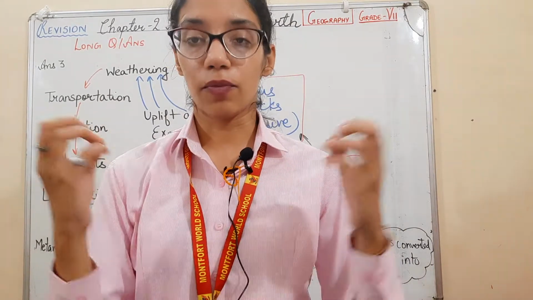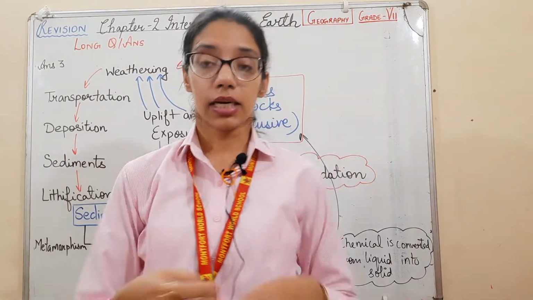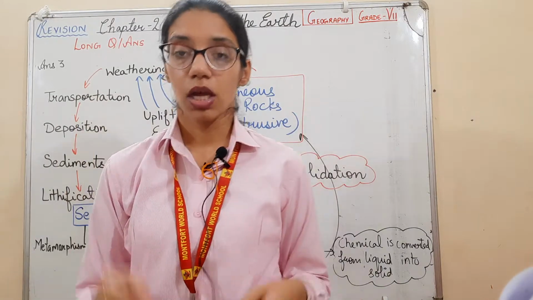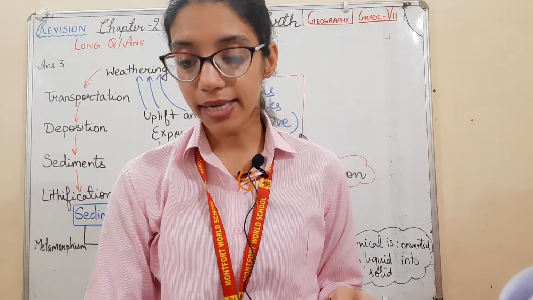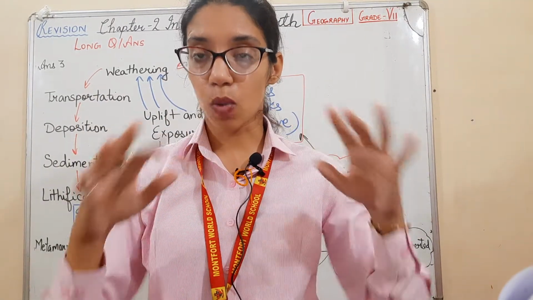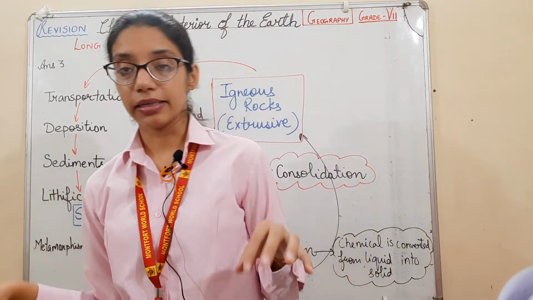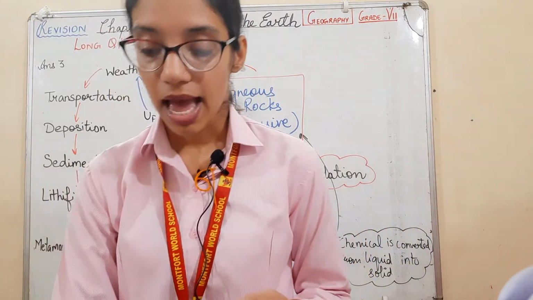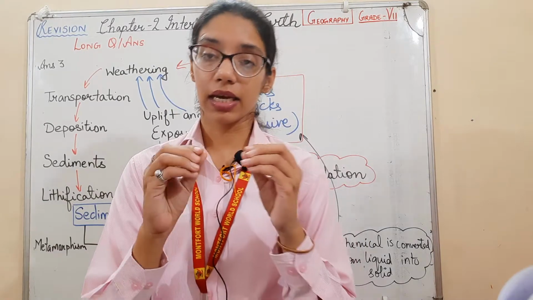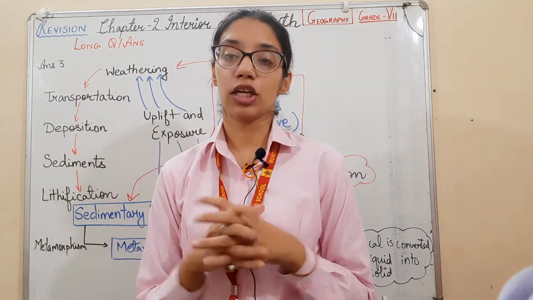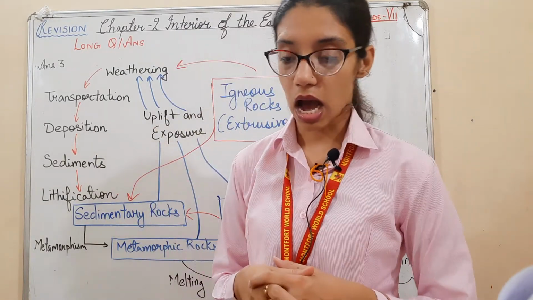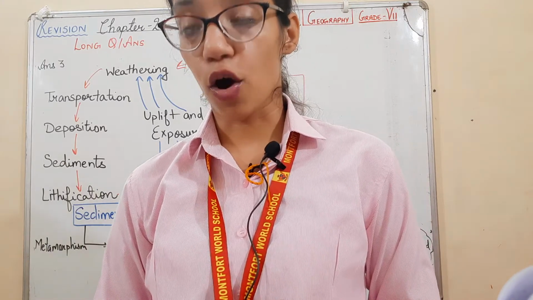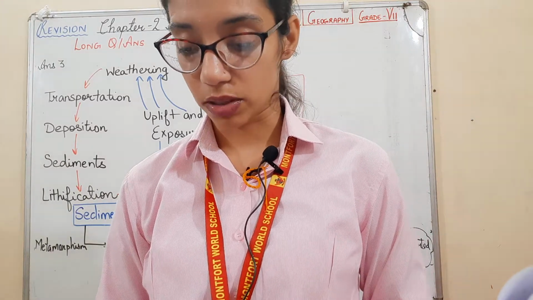The explosive one, when the volcano erupts, the dust and ash come out. The quiet type, lava comes out quietly through the minor cracks and fissures. Minor cracks and vents are there through which it comes out. This was the formation of extrusive igneous rocks.